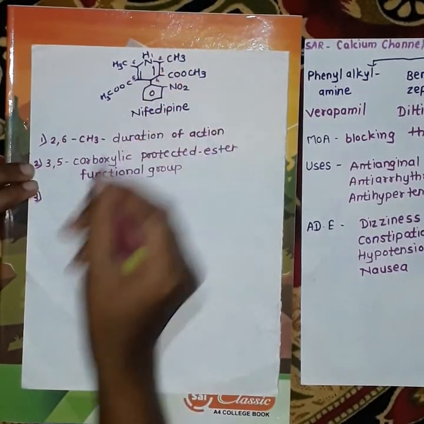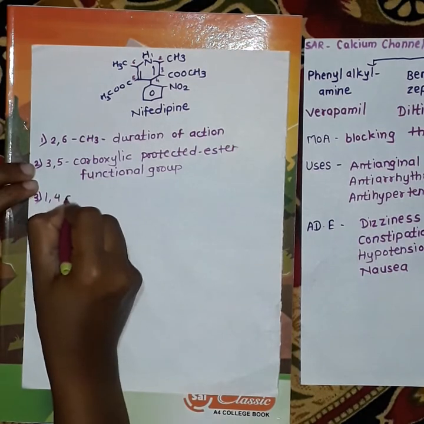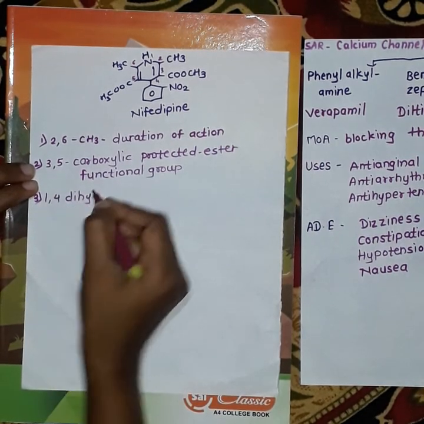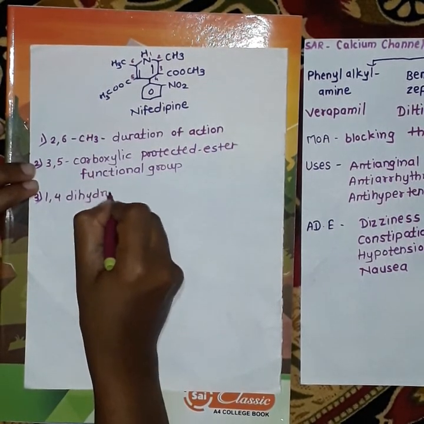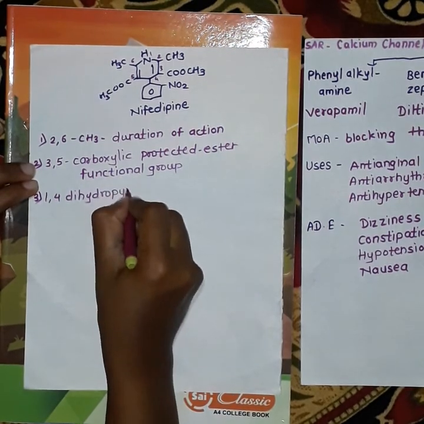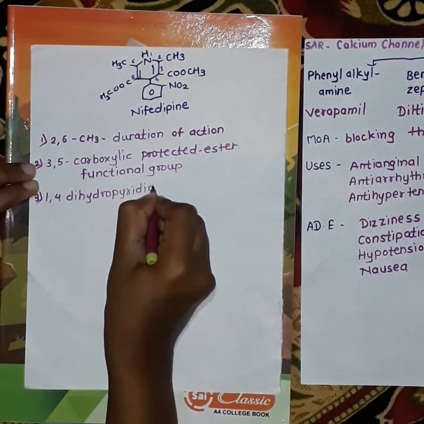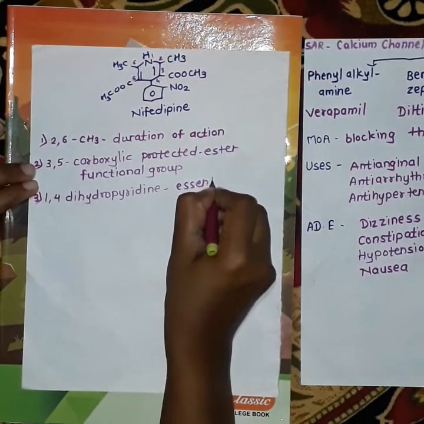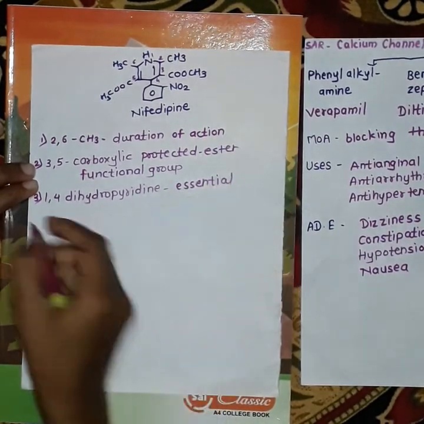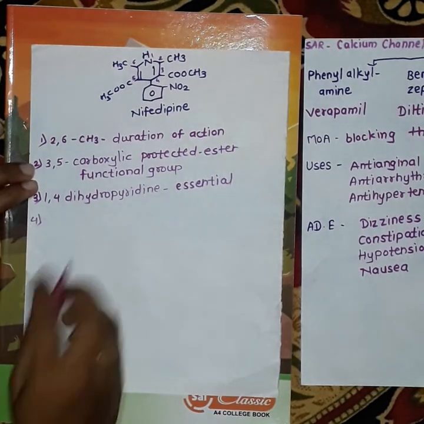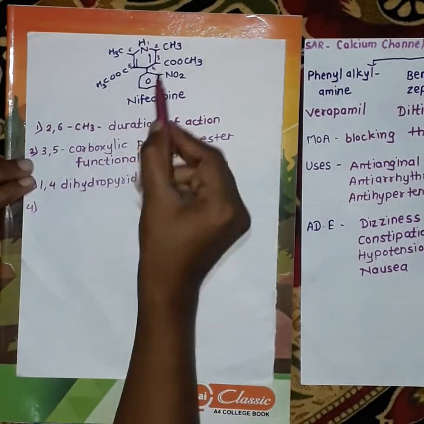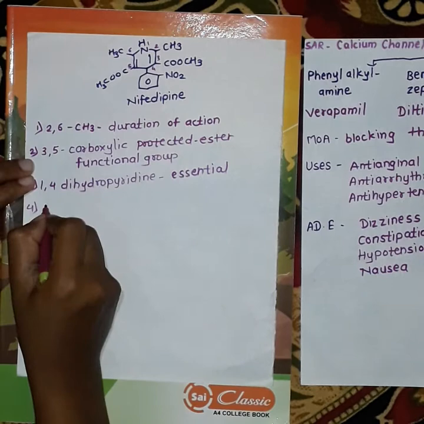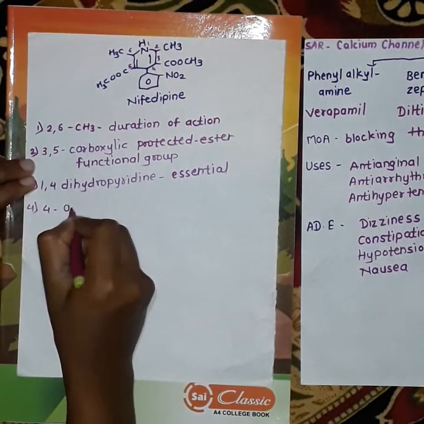This 1,4-dihydropyridine ring is very essential for the activity of the drug. This fourth position should be substituted with the aromatic ring.